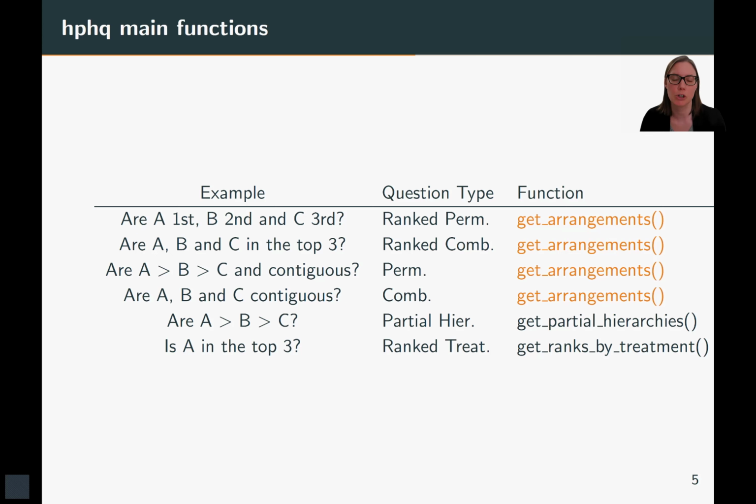So there are 3 main functions in the package. The first function, get arrangements, relies on an algorithm that can find all the ranked permutations, ranked combinations, permutations, and combinations. Then we have the function get partial hierarchies, which finds all the partial hierarchies that satisfy a specific threshold. That's the same for get arrangements. So it extracts hierarchy questions that satisfy a specific threshold of probability. And finally, the last function, get ranks by treatment, extracts all the single treatment ranking hierarchy questions that are highly likely.